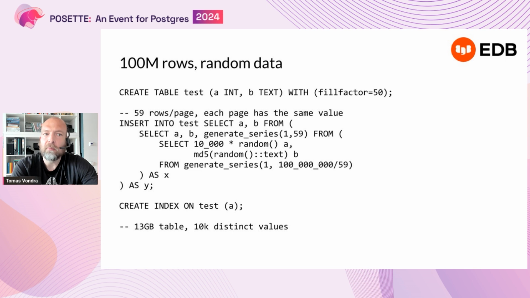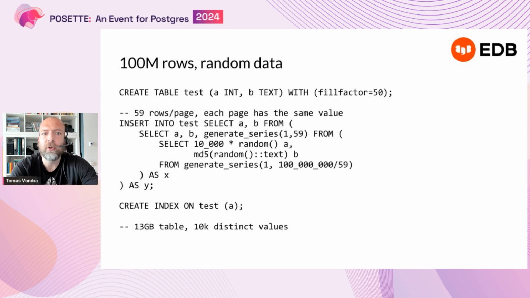So we can fit 59 rows on a single page in this case for this table. So we have 59 repetitions of the same value, which means we are going to select random pages from the table.